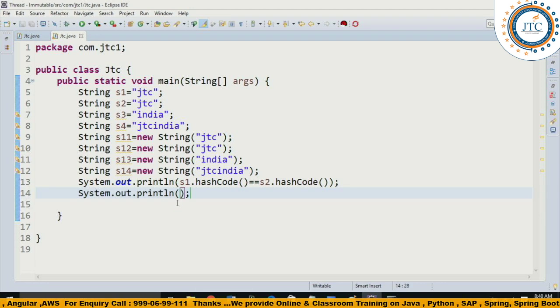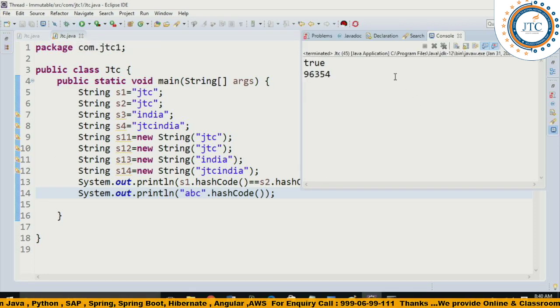Suppose I have the string ABC, and I am writing hashCode on it. Can we understand what the basic formula is which the hash code follows? It is giving 96354. 96354 is the hash code which has been generated for ABC.